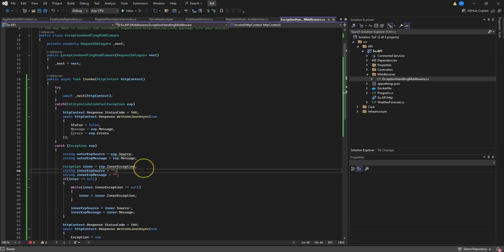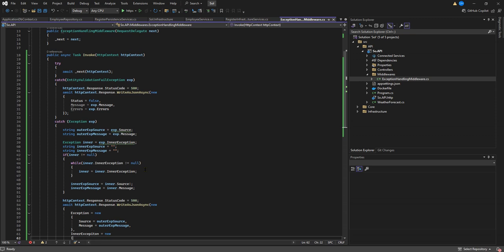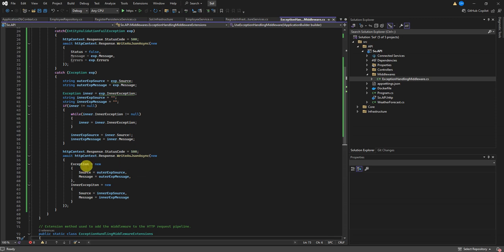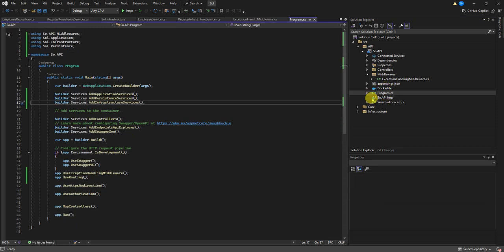Otherwise I'm checking for an outer or inner exception, and if there is one, I'm just writing this response.